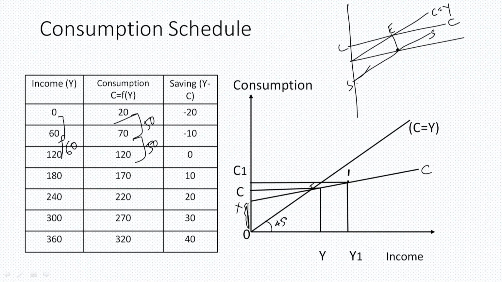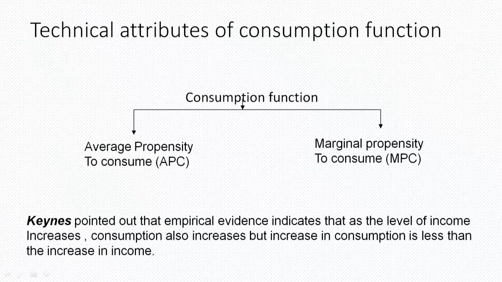Similarly, our saving function is also increasing, and earlier at income OY, the consumption was OC, but when income increases to OY1, the consumption increased to OC1, and this gap between C and the Y equal to C line is the savings gap. That means when our income is divided again into consumption and this amount of savings, what we are having. Now this consumption function, when we describe the consumption income relationship,